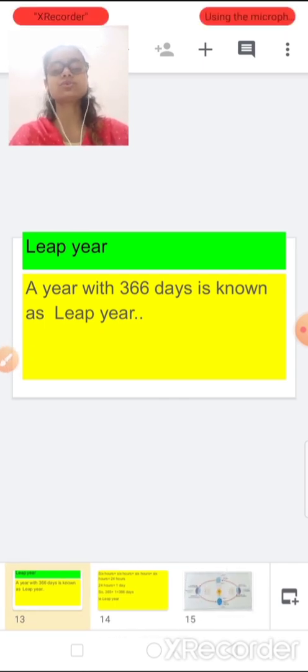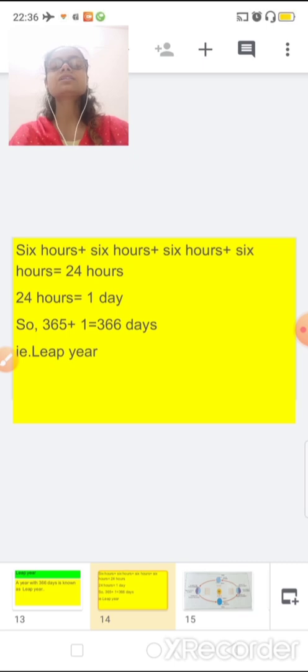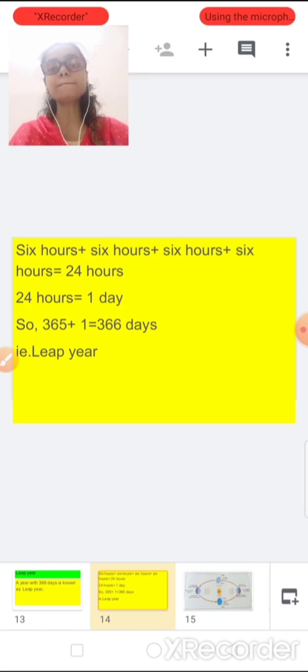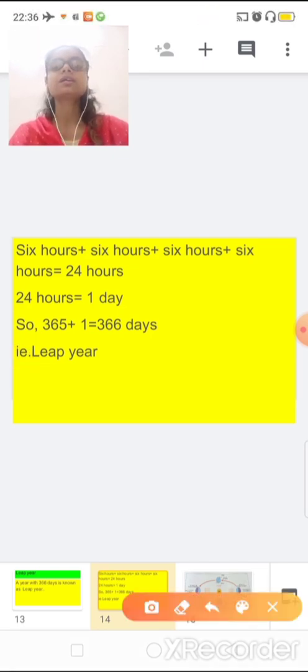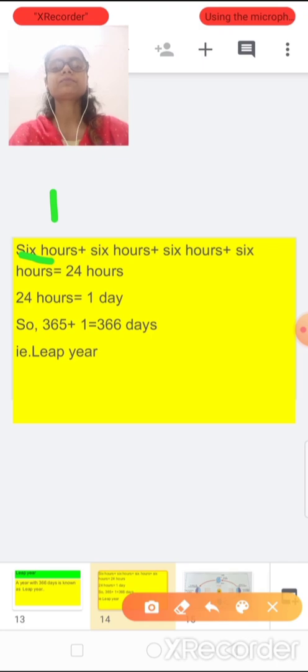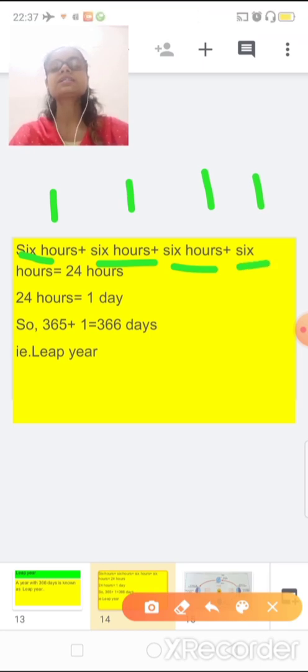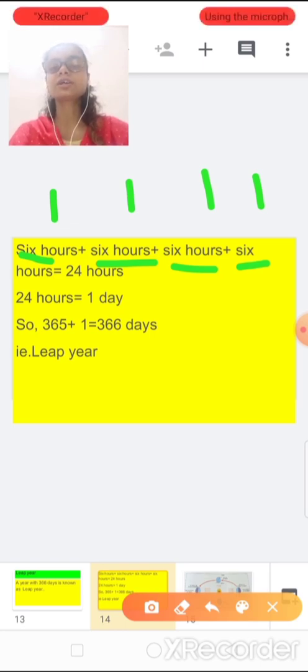Now I will show you. See here, 1/4 means 6 hours. Every year we have an extra 1/4, because 365 days we are taking as complete days. Look here: 6 hours the first year, 6 hours the second year, 6 hours the third year, 6 hours the fourth year. Now, what is 6 plus 6? 12. 12 plus 6, 18. 18 plus 6, 24.